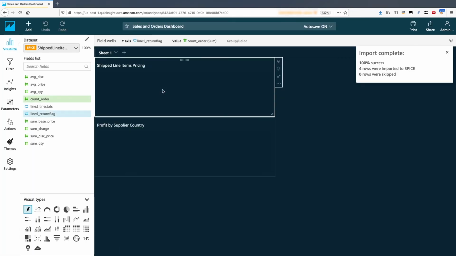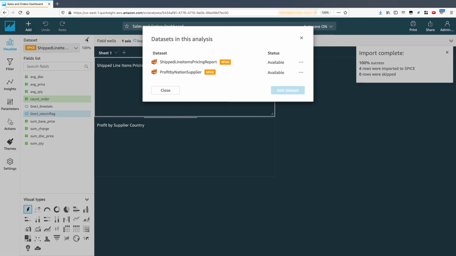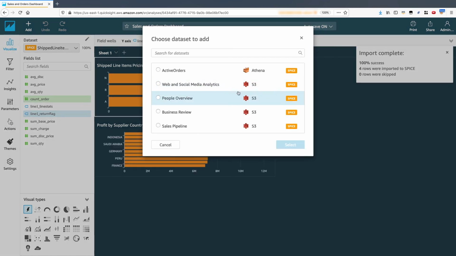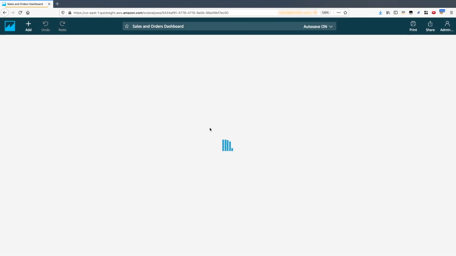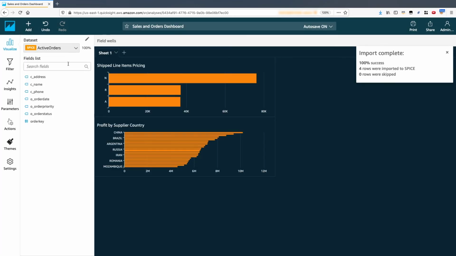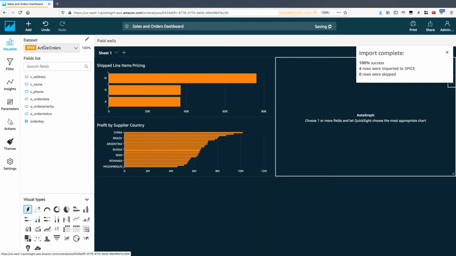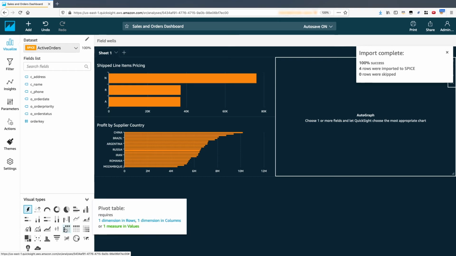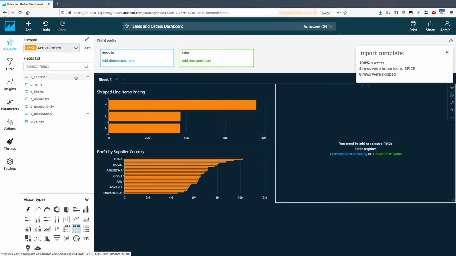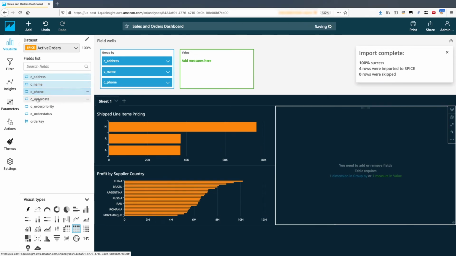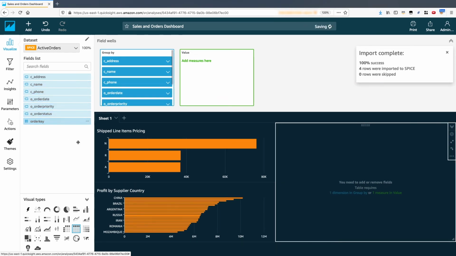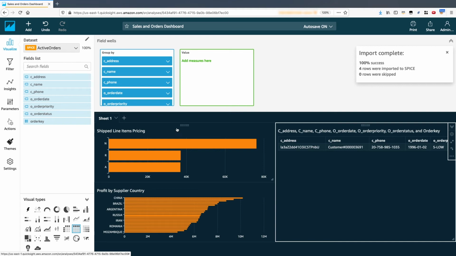So we'll head back into the sales and order dashboard. Our final step before creating a visualization is to add the newly created active orders data. So let's now build a simple visualization for our active orders. If we select Add a Visualization, today I'm going to do a visualization using a simple table, and I'll select all the available fields. So now you can see the active order data, which is being derived from a federated query across our HBase, MySQL, Redis, and DynamoDB platforms.